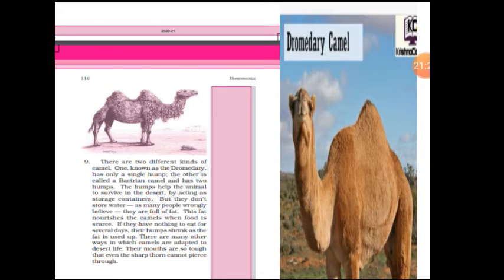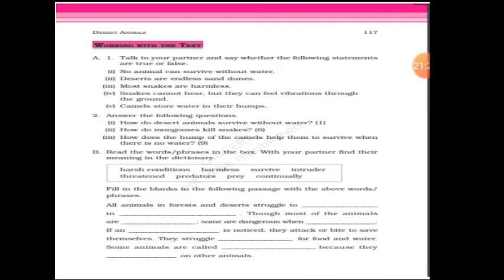Shall we have a look at the question answers, children? The exercise part, okay? In that exercise, the very first thing is: talk to your partner, say whether the following statements are true or false. No animals can survive without water. Is it true? Yes, it is true. Deserts are endless sand dunes. False. Most snakes are harmless. That is true.